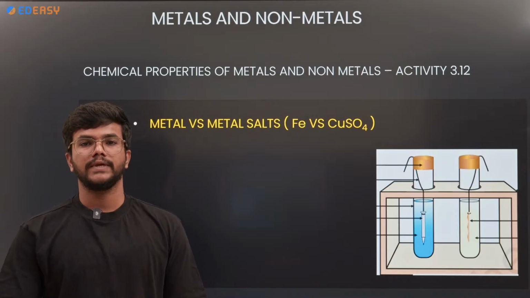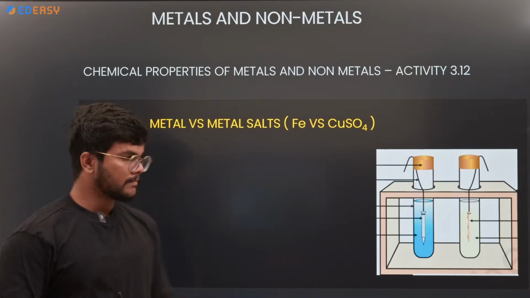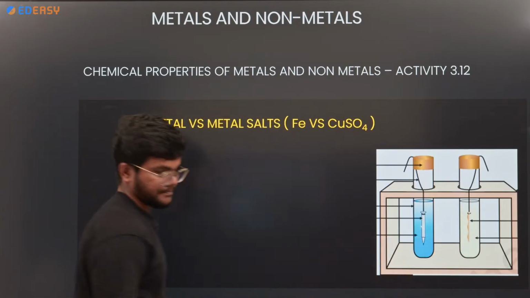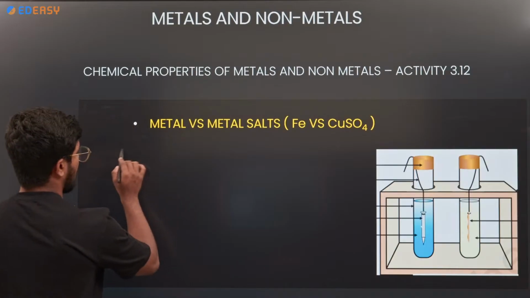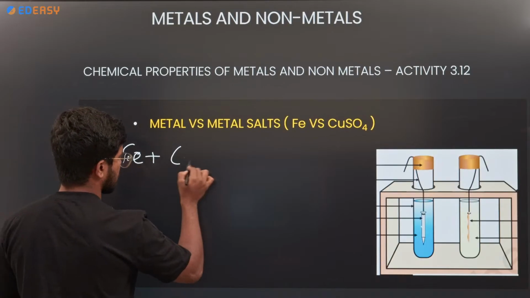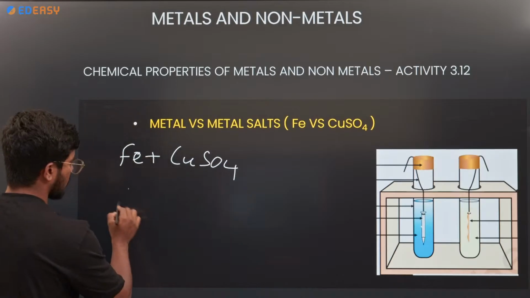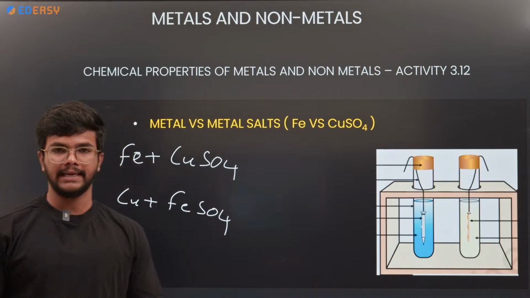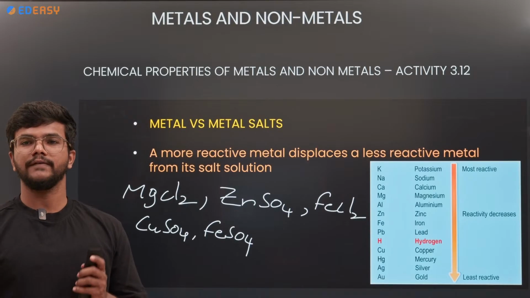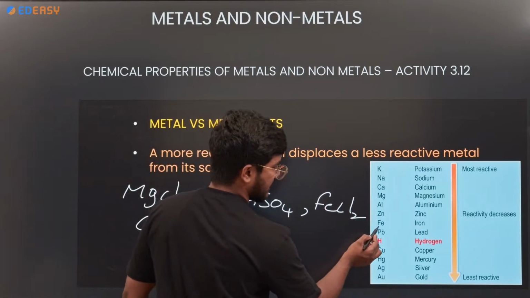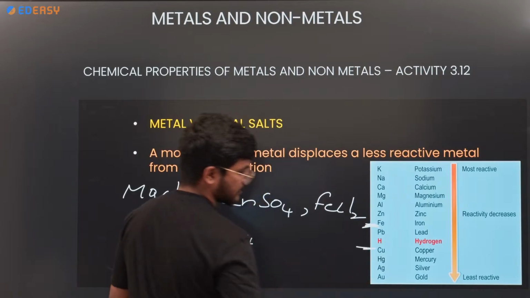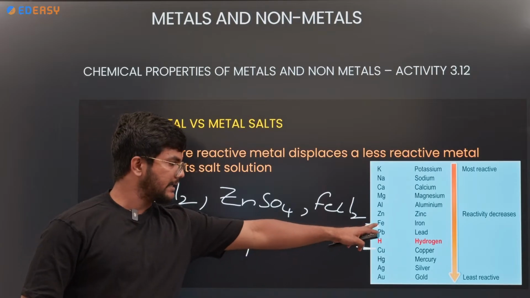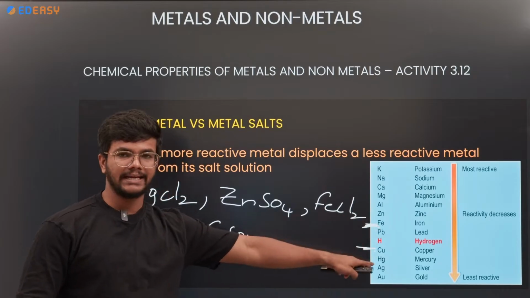Under this we have a metal reacting with a metal salt. See here, there is an iron nail and this is a copper wire. Iron is dipped in the copper sulfate solution and copper is dipped in the iron sulfate solution. What happens when the iron nail is dipped in the copper sulfate solution? In the previous slide, if you observe, iron is higher in reactivity than copper.